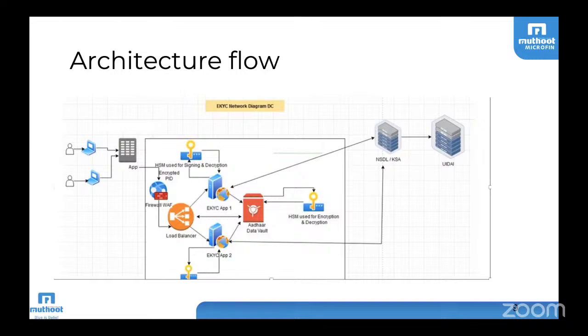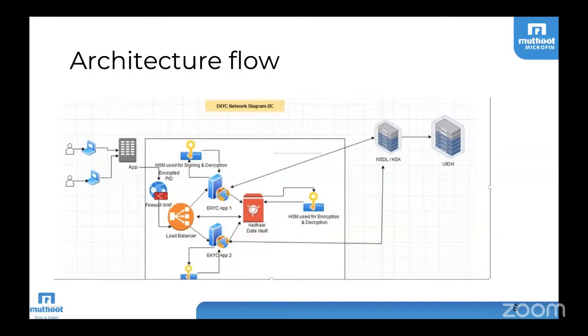The physical servers can be two, but the VMs need to be four, if you are going for a virtualized environment. Otherwise, physical servers can be provisioned for all four. The pre-production you can compromise a little bit, but the production can't be compromised. That needs to be like that.